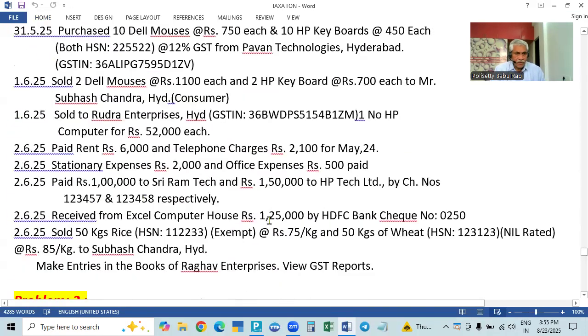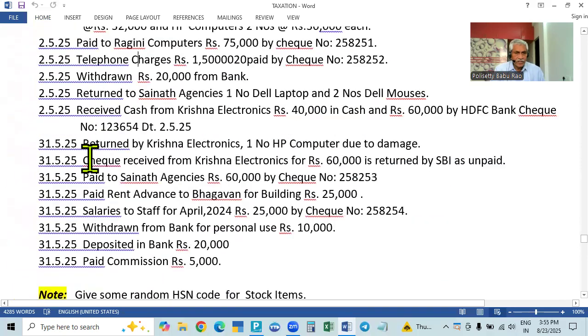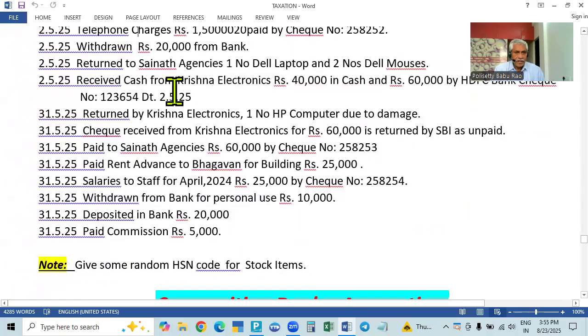In the telephone charges we paid, you stop there and then see the balance, and work out the balance problem. So this is the problem. You work out this total problem, and you'll get all types of transactions. Okay, with this I am closing this one.